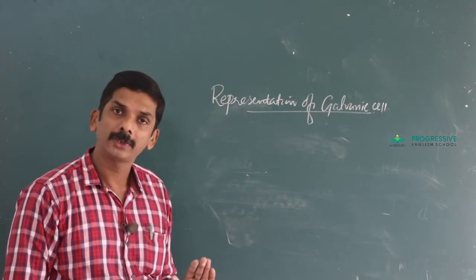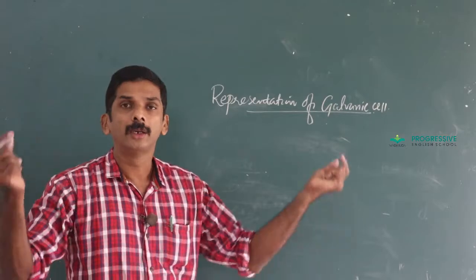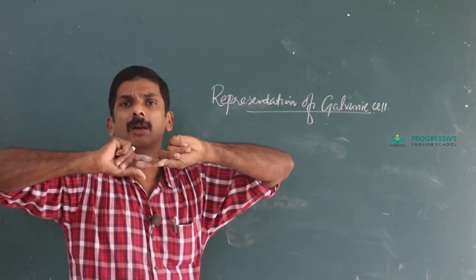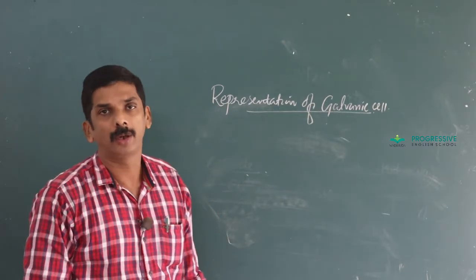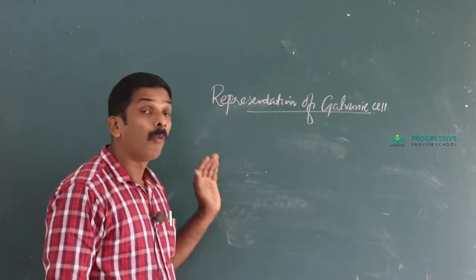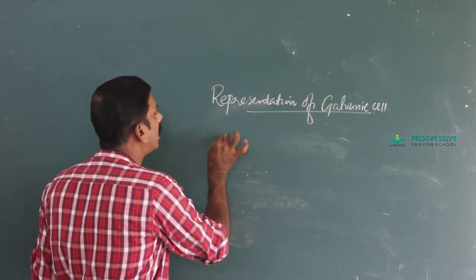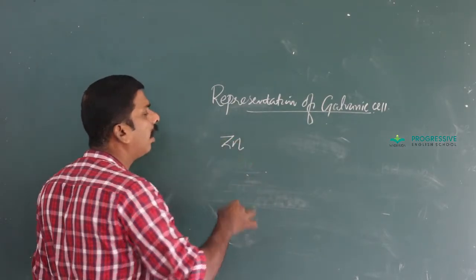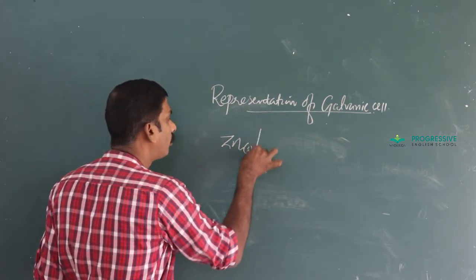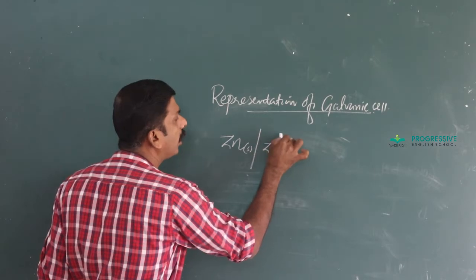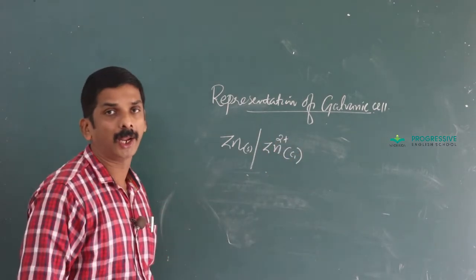Left side anode, right side cathode. And we remember that pictorial diagram, where these two solutions are connected by using a salt bridge. While representing the anode, first we represent the symbol of the metal followed by the symbol of its ion with the concentration in brackets.